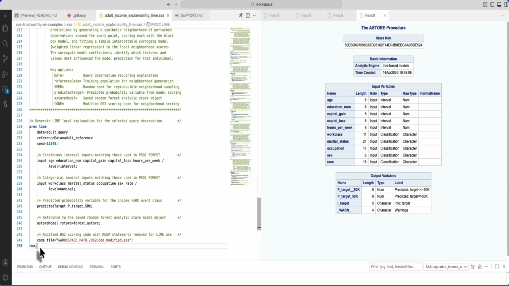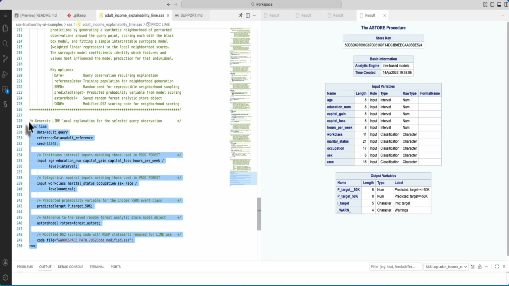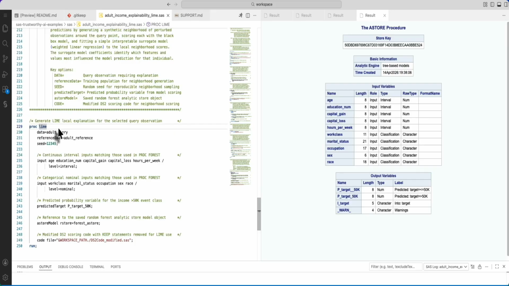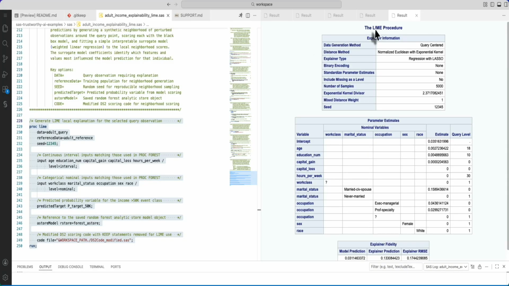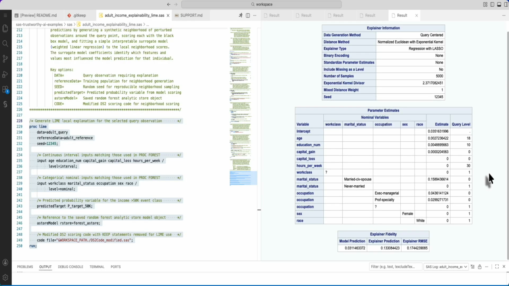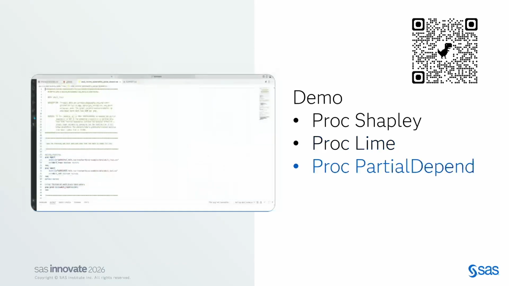And this comes the proc lime, which is going to give you that row level explainability for the observation that we selected. And if you just hover over in Workbench, it will give you all the syntax, the purpose of that proc as well. So it is super easy in Workbench to do that. Now over here, if you see the marital status giving a prediction of positive 0.15, and it is comparing against the base level 0, which means the value of the marital status is pushing the prediction in the positive direction.